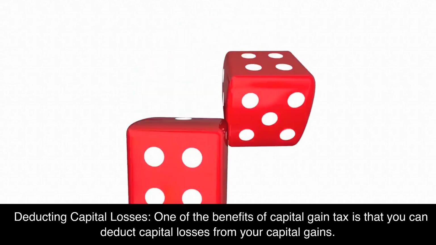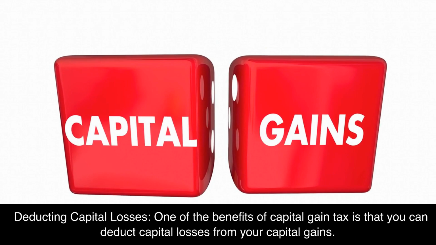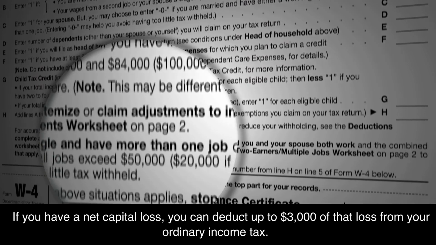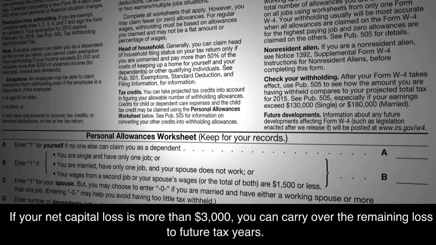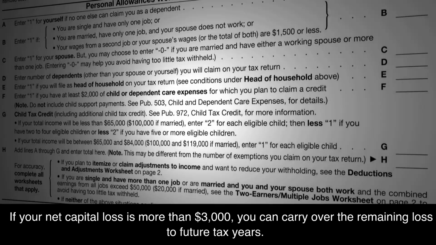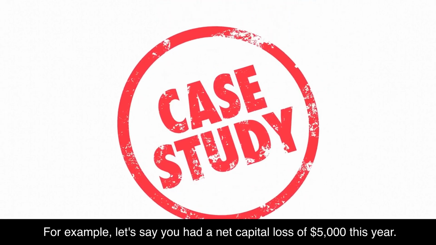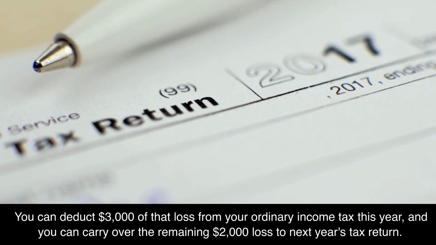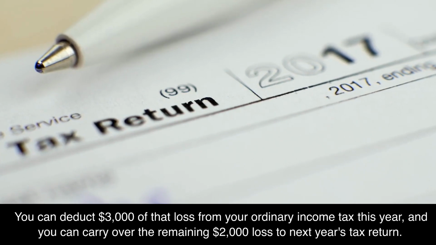Deducting capital losses. One of the benefits of capital gain tax is that you can deduct capital losses from your capital gains. If you have a net capital loss, you can deduct up to $3,000 of that loss from your ordinary income tax. If your net capital loss is more than $3,000, you can carry over the remaining loss to future tax years. For example, let's say you had a net capital loss of $5,000 this year. You can deduct $3,000 of that loss from your ordinary income tax this year, and you can carry over the remaining $2,000 loss to next year's tax return.